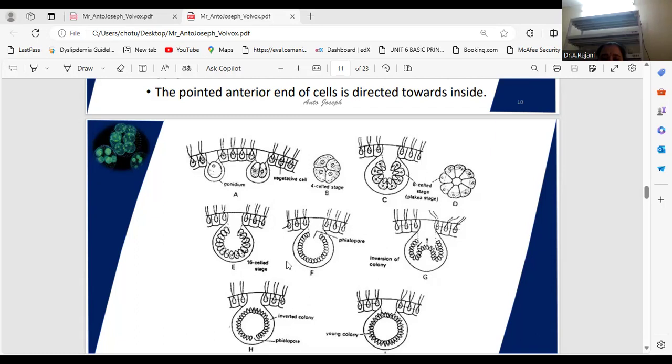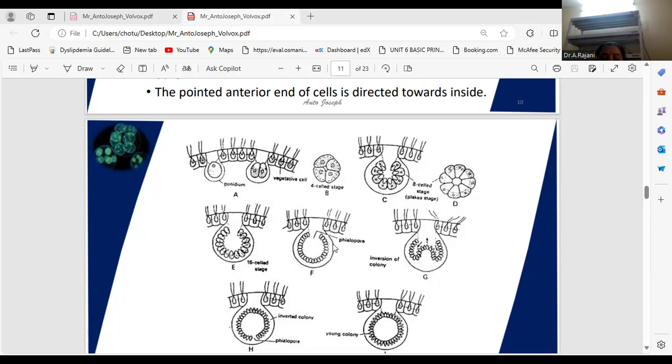And here, after inversion, the cells of the daughter colony turn inside out through the phialopore. At this stage the cell division is followed by inversion or invagination through the phialopore.